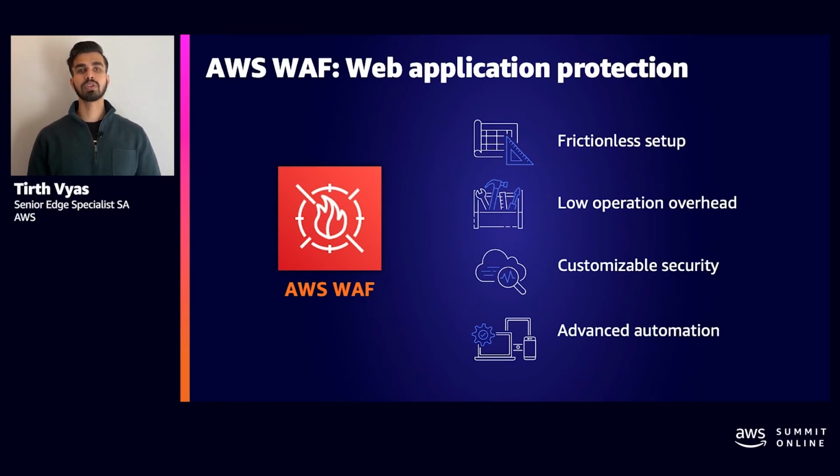AWS WAF offers a highly flexible rule engine that you can use to inspect requests under single-digit millisecond latency. And lastly, AWS WAF's API-driven architecture and fast rule propagation allow you to detect and respond to threats in real time.